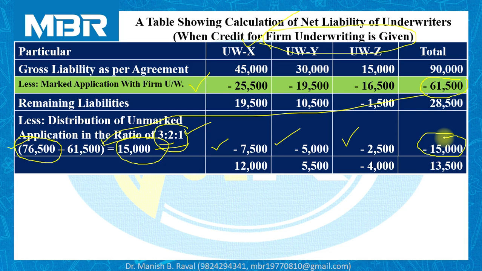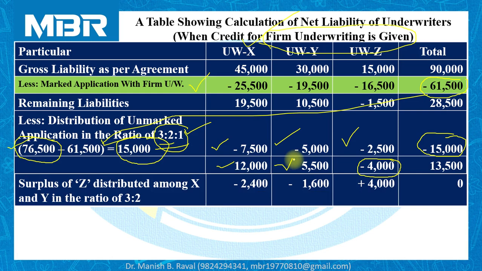Now, as you all know, we have to distribute the surplus of underwriter Z among underwriters X and Y because they are in need of 12,000 and 5,500 shares respectively. So we distribute the surplus of underwriter Z to X and Y in the proportion of their gross liability, 3:2.